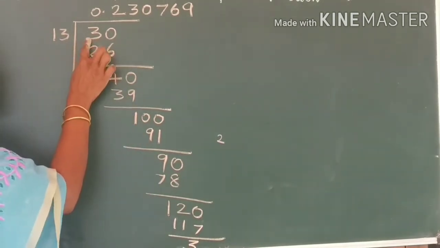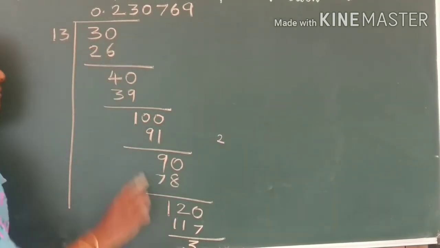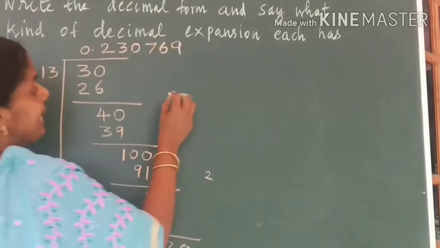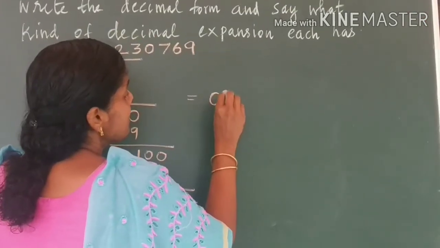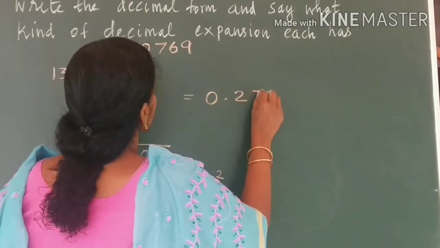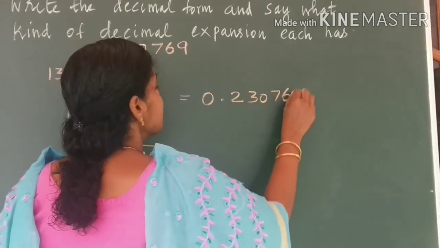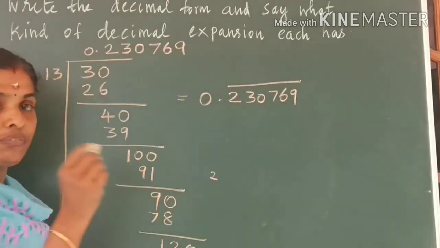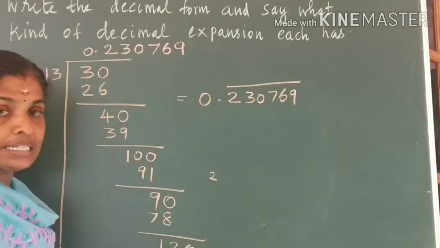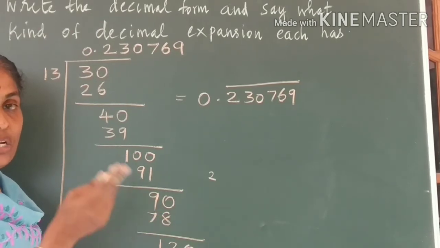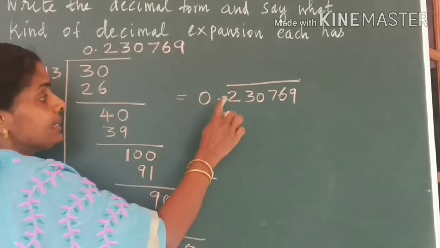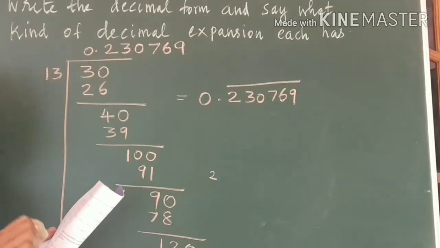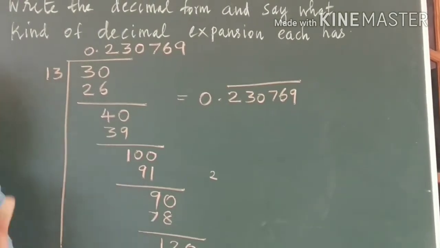That is, we are going to start again from 3. In this you can understand the answer is going to be 0.230769. If you divide, this block of digits again repeats. Okay children? So here we can say this decimal form is non-terminating repeating.